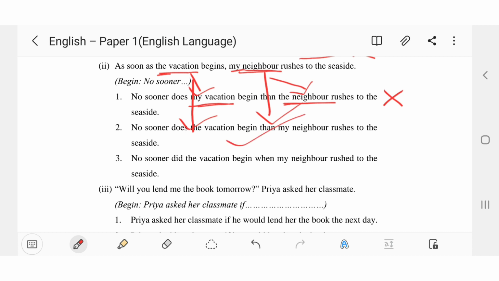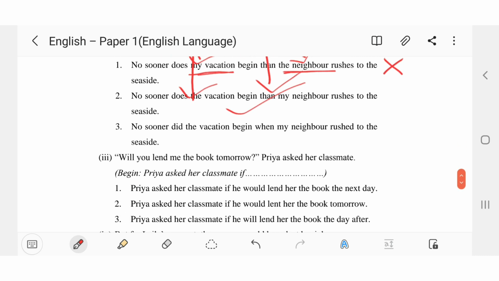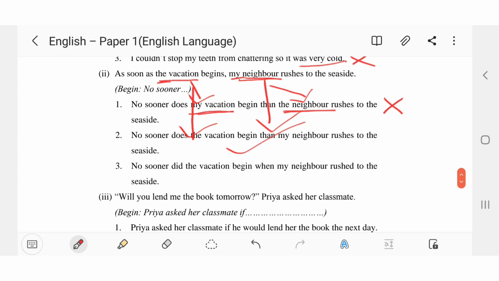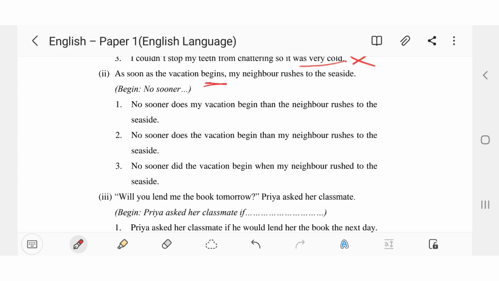This is correct. Third option, no sooner did the vacation begin when my neighbor rushed to the seaside. See, the question is there in the simple present tense. So the answer also has to be in the simple present tense. So second option is correct.